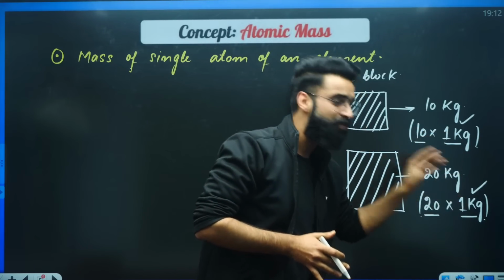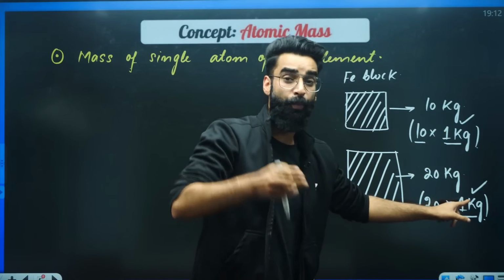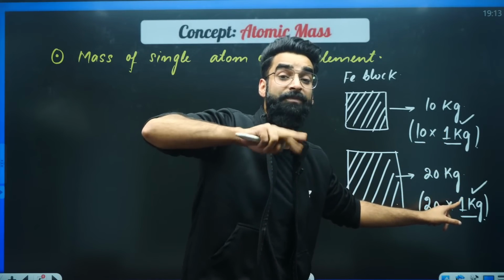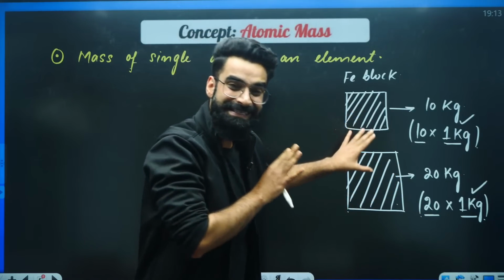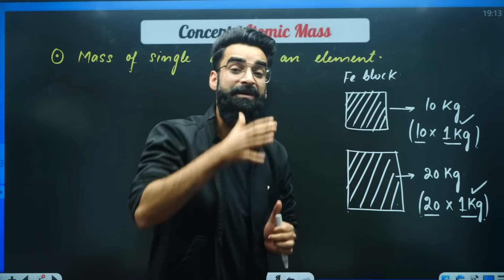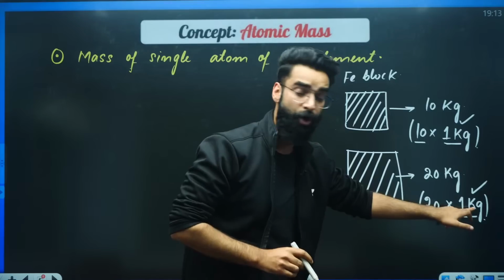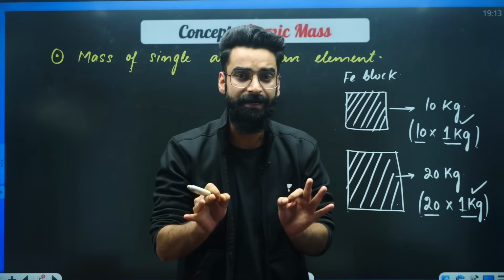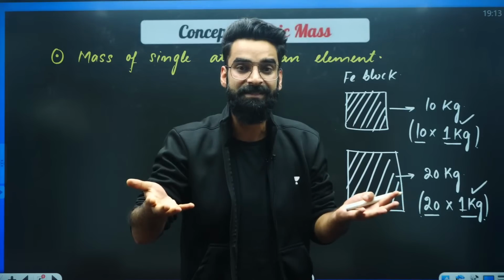So what do I call this 1 kilogram here? Can I say this 1 kilogram, with which I am comparing the masses of different objects, is our standard, our reference? Absolutely. So this 1 kilogram is our standard with which we are comparing masses of different objects.